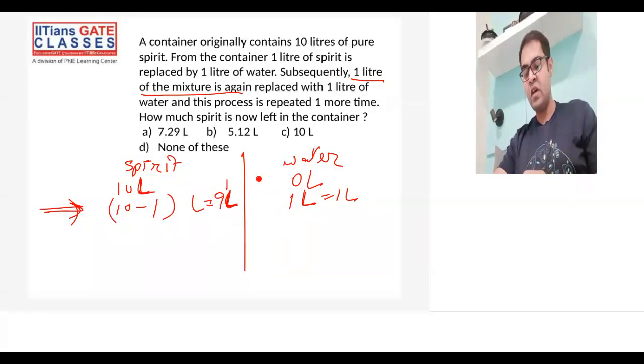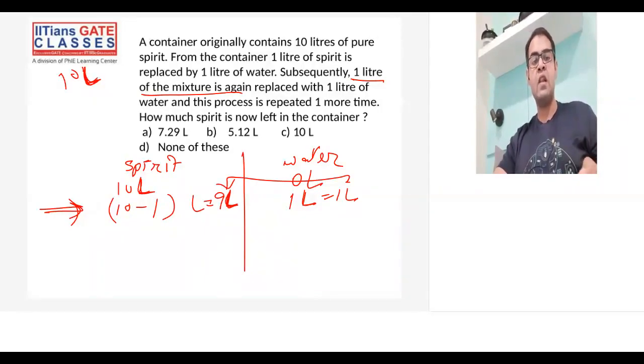Mixture is always maintained at 10 liters, and they are always taking 1 liter out. That means the quantity which will be left is 9 liters, or you can say 90% of whatever the content is.